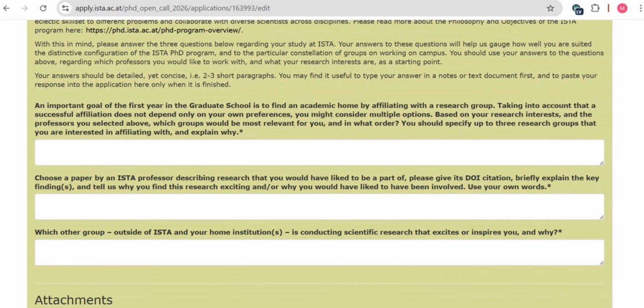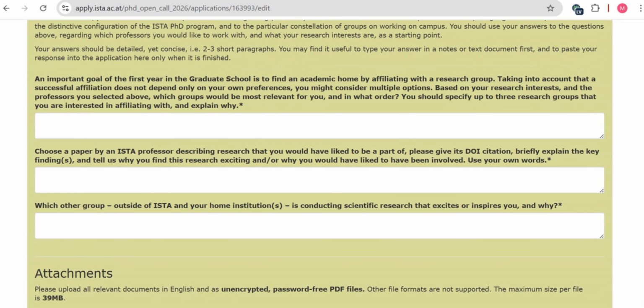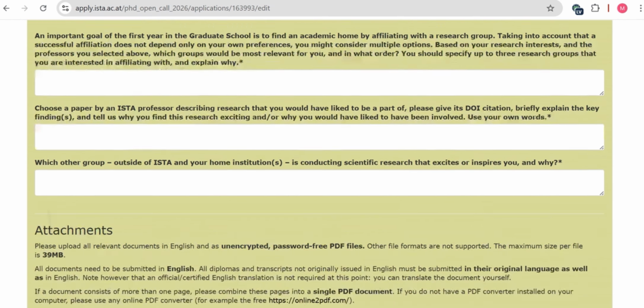Then next, choose a paper by an ISTA professor. You have to read the different papers of ISTA professors in your area of interest, and you can write why you find this research exciting and why you like this paper, and you have to write it in your own words. Then you can also write about other research groups outside ISTA, any other paper which you find interesting.